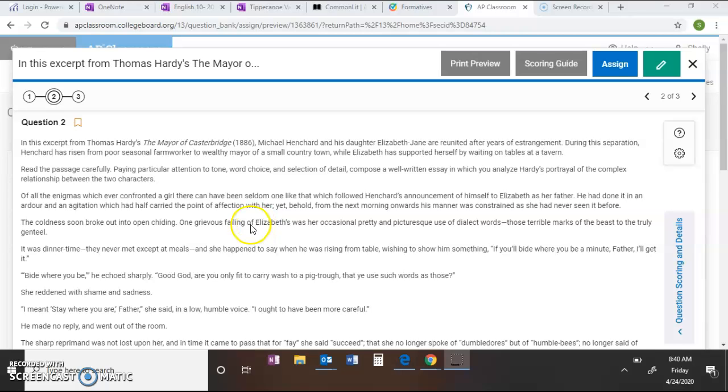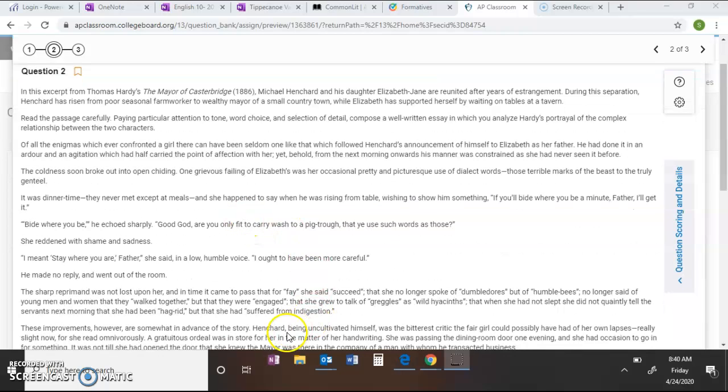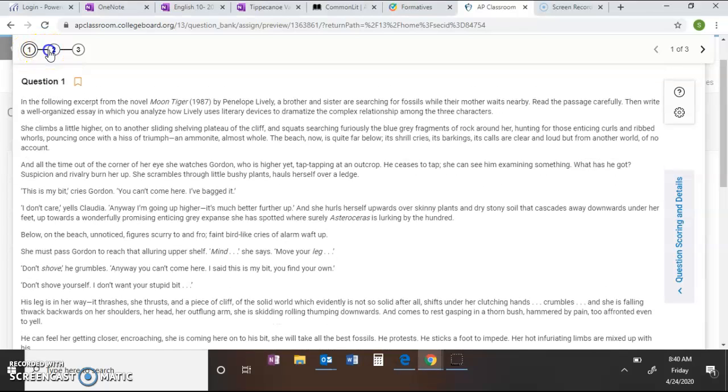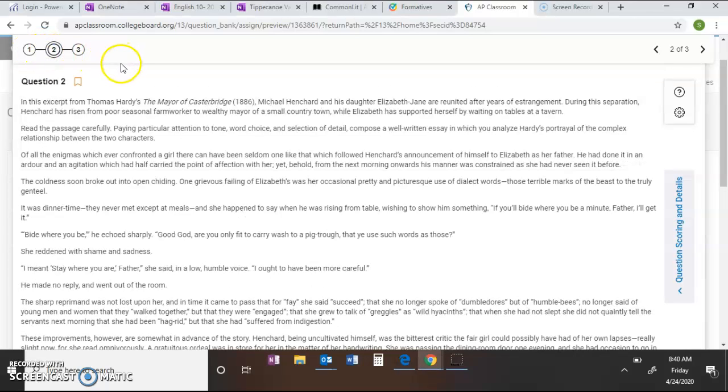Okay, good morning, guys. So I'm going to go through the second passage for the writing that we're going to be doing. Remember, you have 3 to pick from. My last video talked about Moon Tiger and the excerpt from there. This one is an excerpt from Thomas Hardy's The Mayor of Casterbridge.